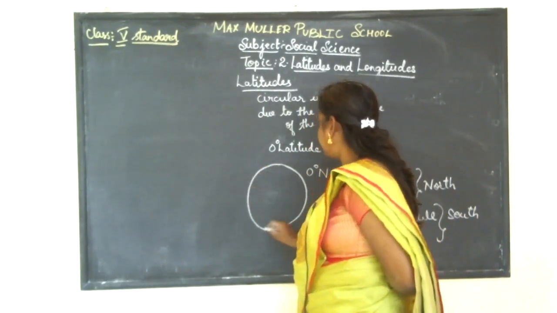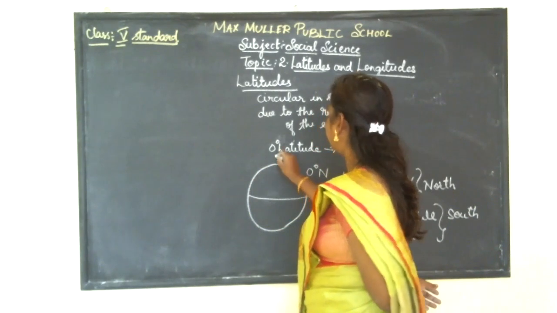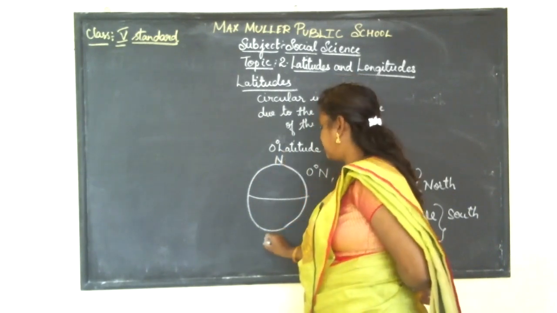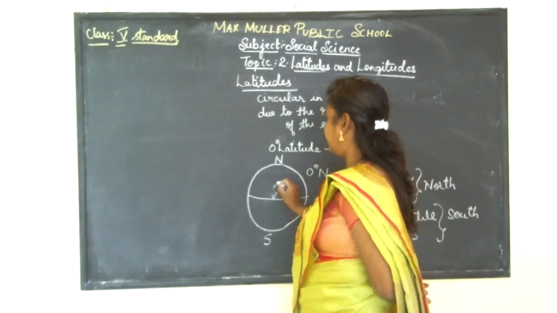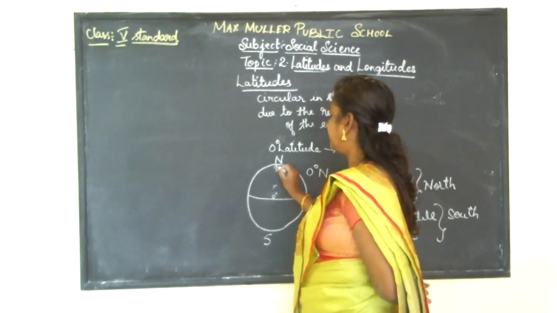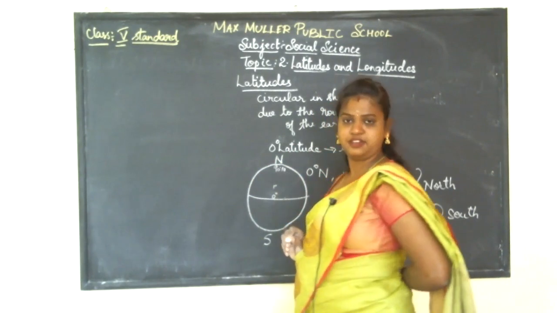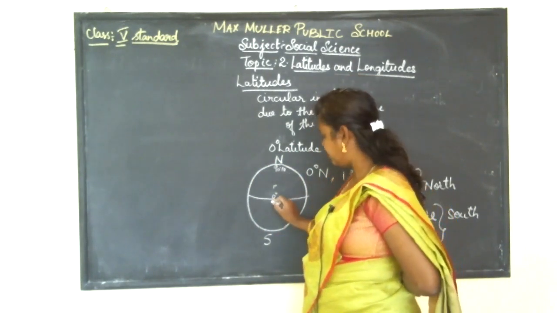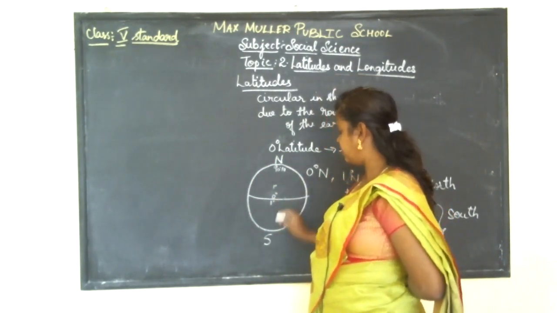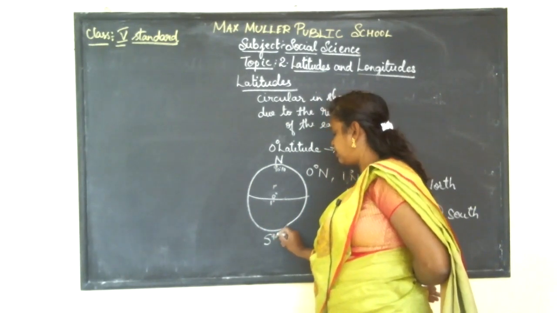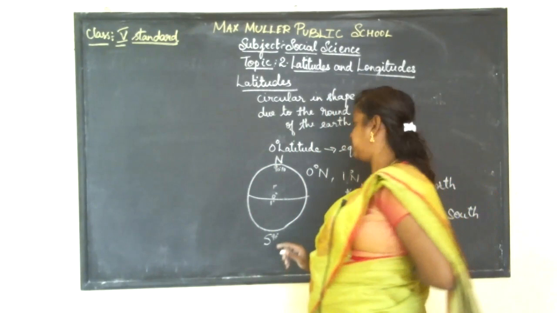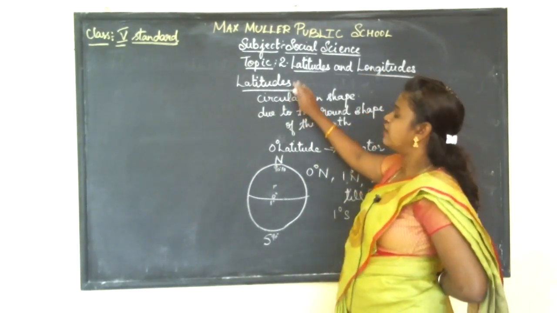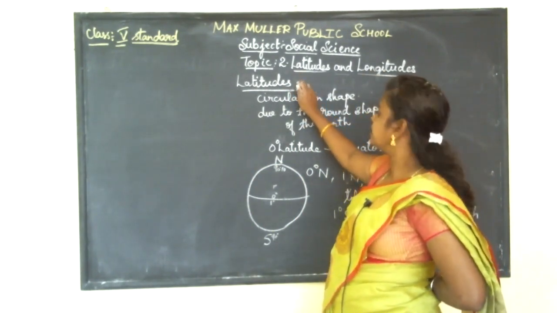So this is the earth, this is the equator, north, south, 0 degree latitude, 1 degree latitude, and it extends till 90 degree north. In the same way, it goes from 1 degree to 90 degree south. This is the southern hemisphere.